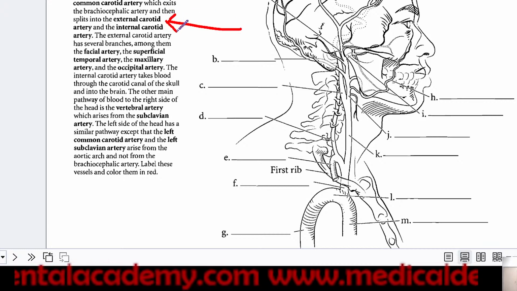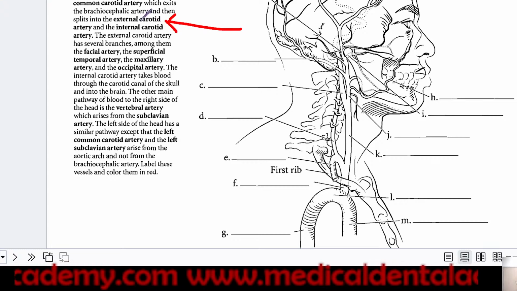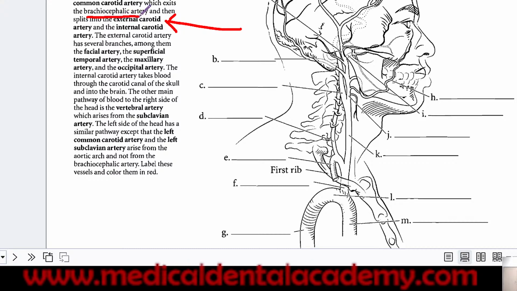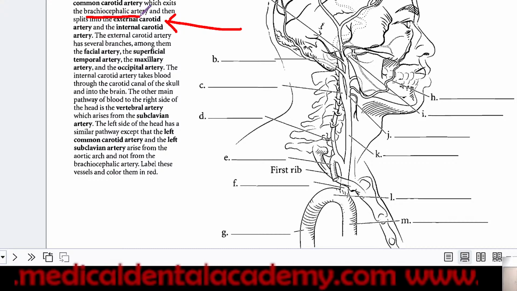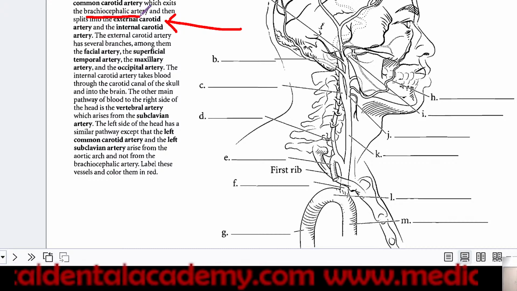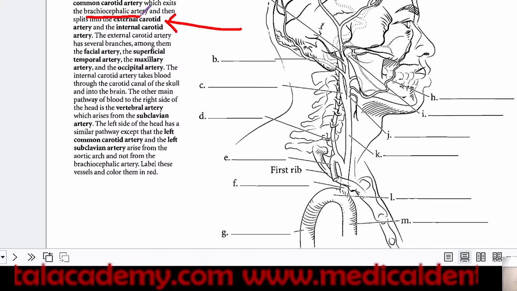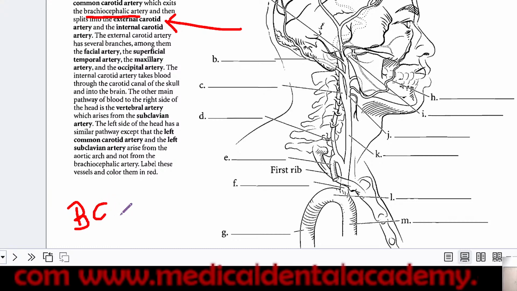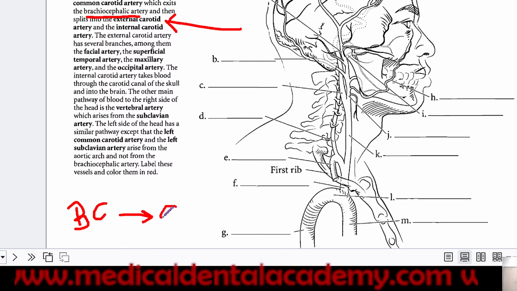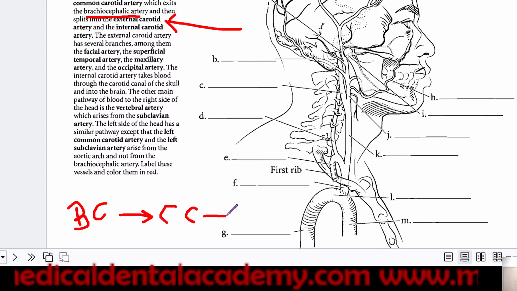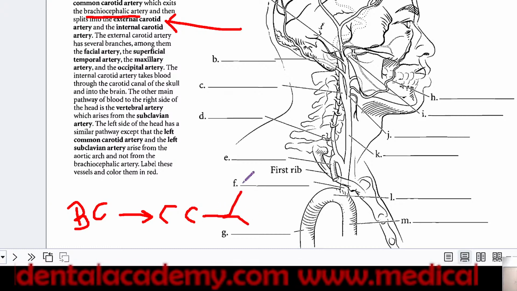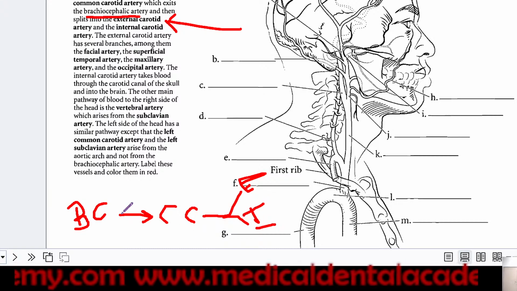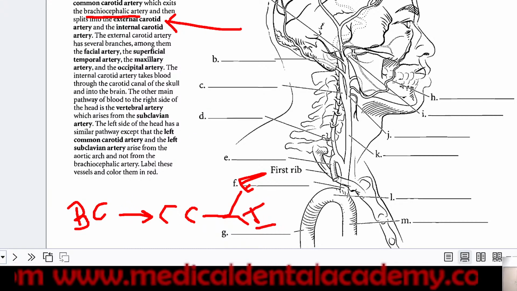And the common carotid artery comes from the brachiocephalic artery. First of all, the brachiocephalic artery; from that we have a branch, the common carotid artery, and from that we have external and internal. In this way you have to remember all these levels.